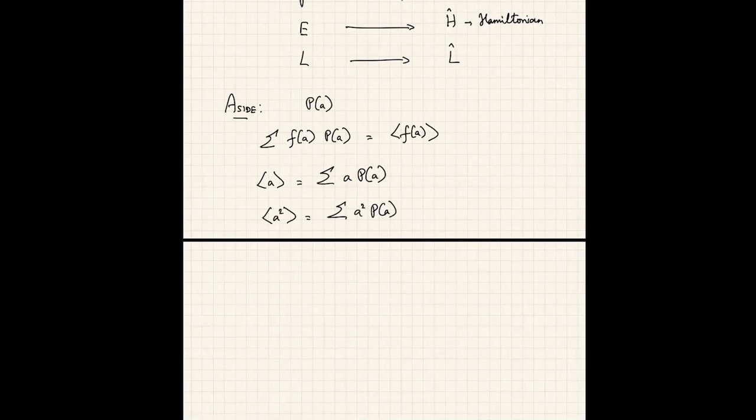Okay. We can also extend this to a notion of a continuous probability distribution.